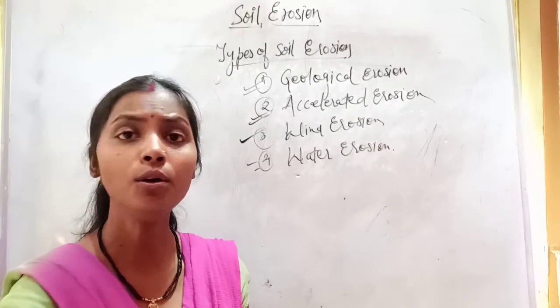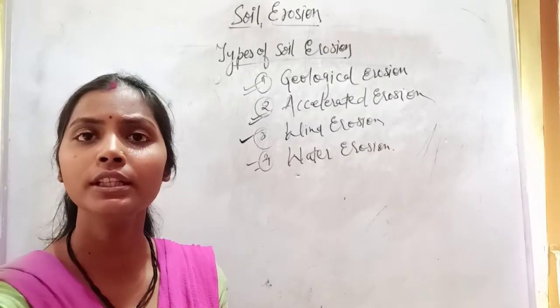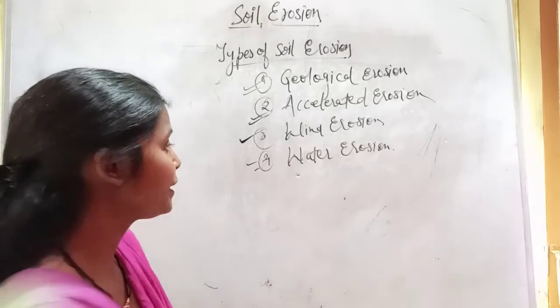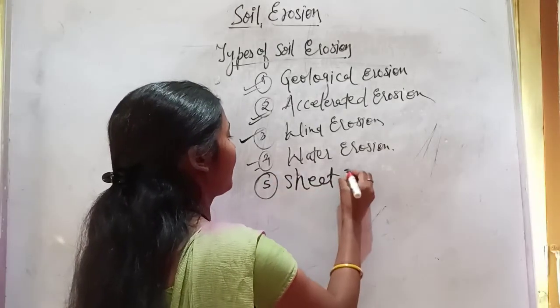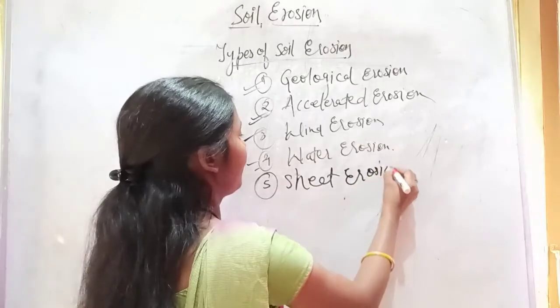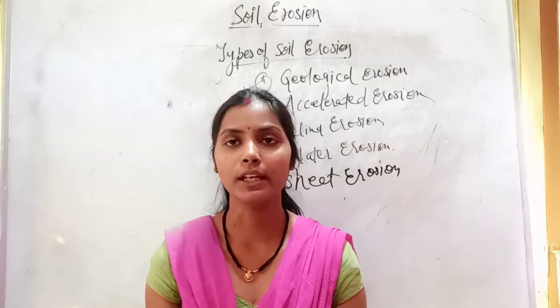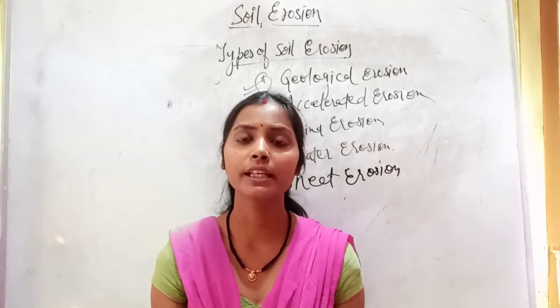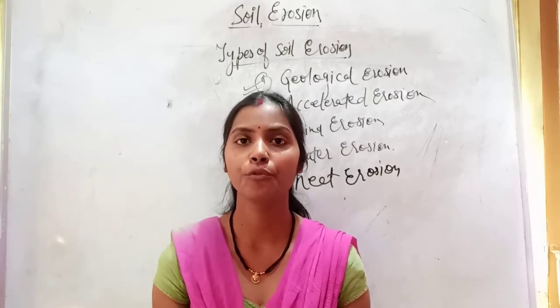Now we have seen the different types of soil erosion. Next is sheet erosion. Sheet erosion is the movement of soil, since soil is in the form of layers, from raindrop splash and runoff of water.